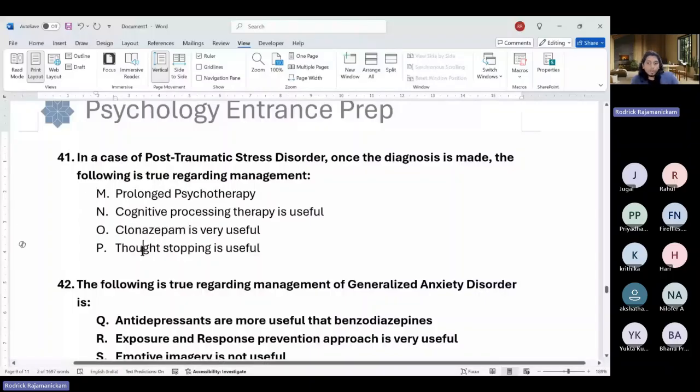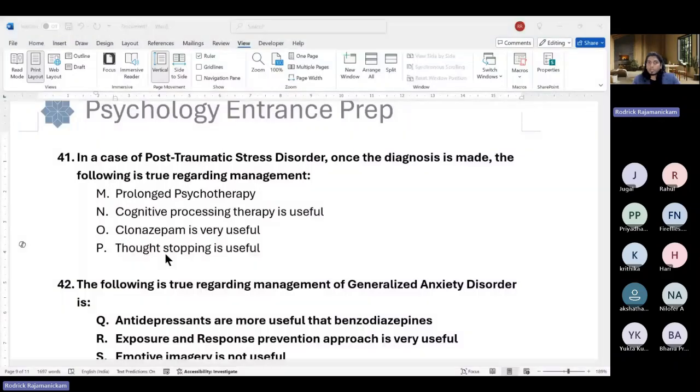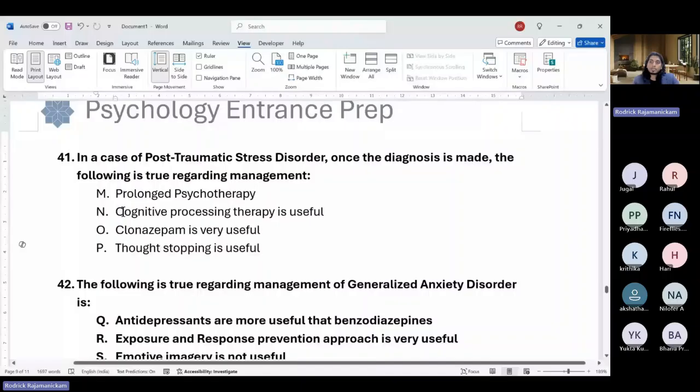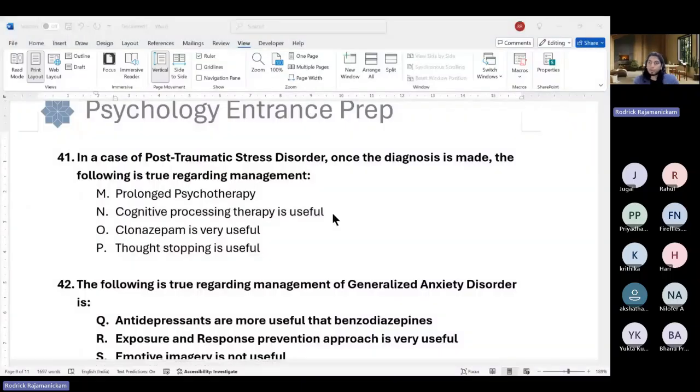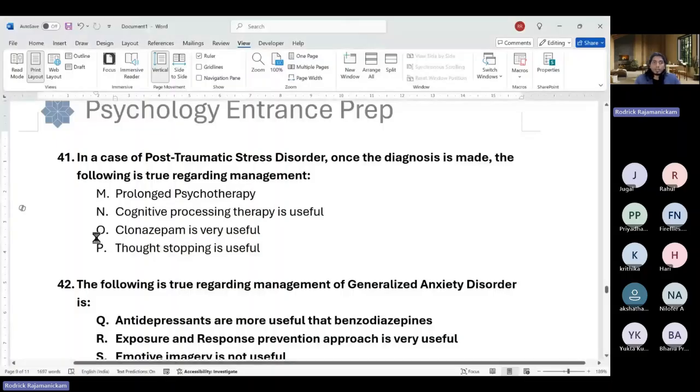Thought stopping though definitely does not work. So it's a very, you could say, useless sort of technique. Okay, so just like it's useless or even contraindicated in OCD, we'll consider this as something that does not work at all. Okay, so the correct answer would be cognitive processing therapy. They'll have to process the hot cognition, which is the memory and emotions associated with the event, and connect it with the proper time and place through either narrative ways or through different ways. There are various ways for trauma processing. Okay. So yeah, any doubts in that?